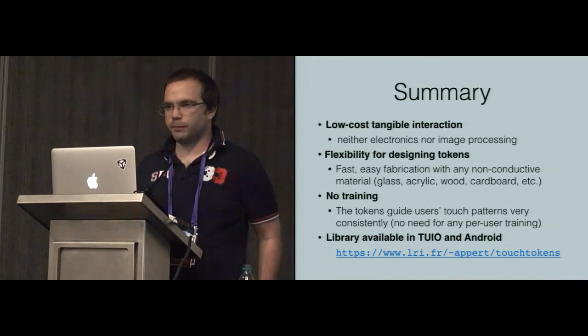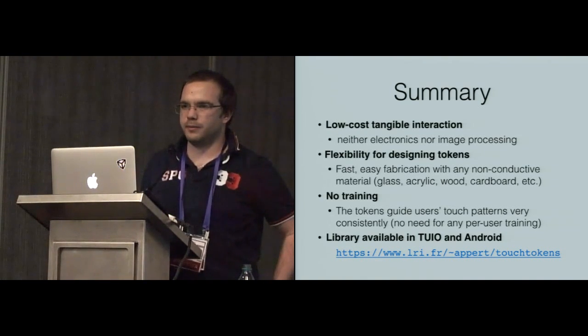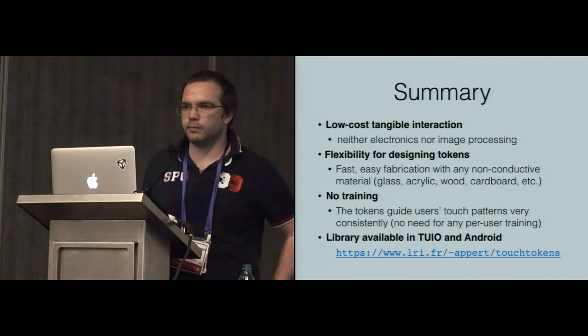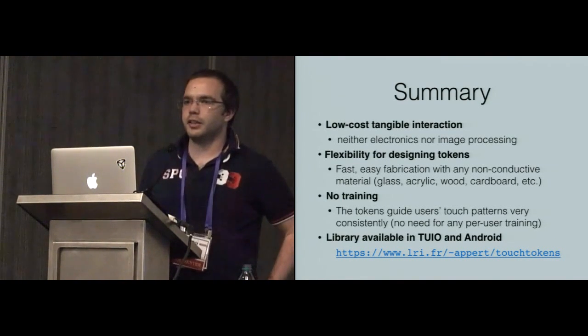I'll ask a question. Maybe I misinterpreted, but it looked like the templates that you had developed all had 3 fingers associated with them, and yet in the video there were several examples of people only using 2 fingers. I'm just wondering how that works. Did you have multiple templates per token?